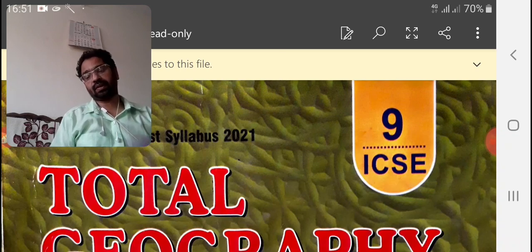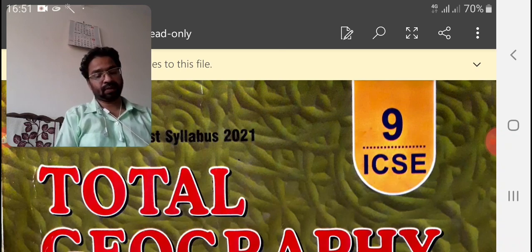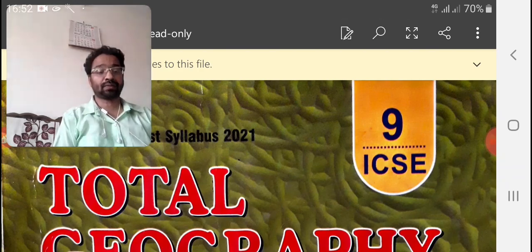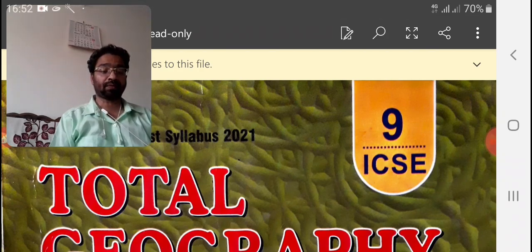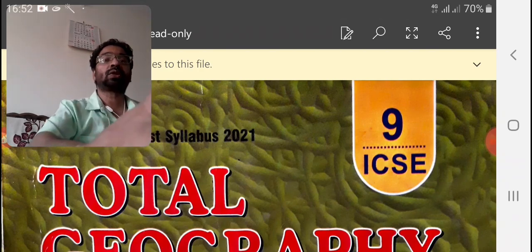So, already we have discussed some parts of the second lesson of geography, that is, the geographic grid, latitude and longitude.